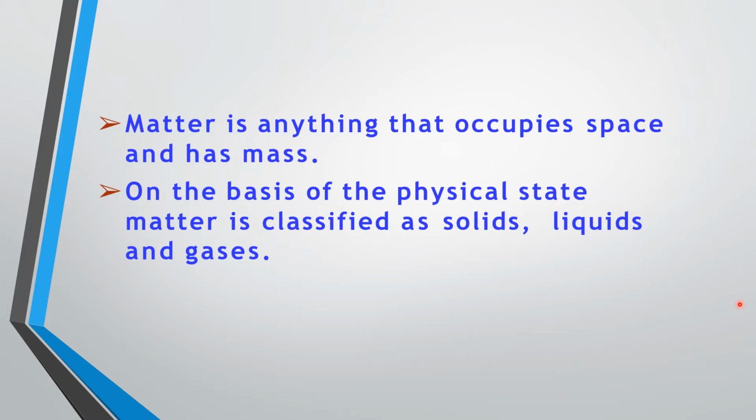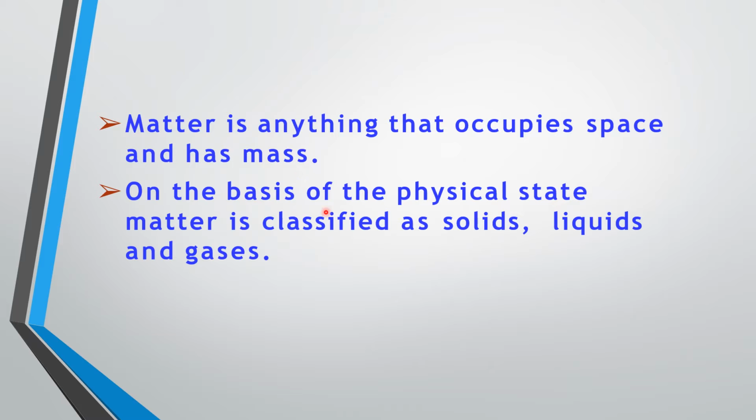For example, we see a large number of things of different sizes, shapes, appearance and texture. Everything in this universe is made up of material which in scientific terms is called matter. Even the air we breathe, the food we eat, the clothes we wear, the house we live in, the paper on which we write, the ink with which we write, everything is matter. In a nutshell, the entire universe is made up of matter. Matter can be defined as anything that occupies space and has mass, and the presence of which can be felt by one or all of our five senses.